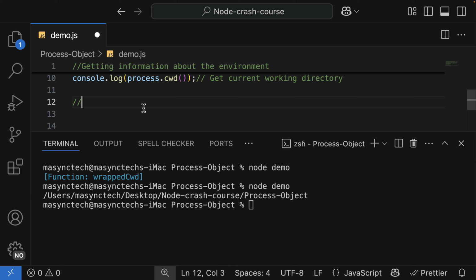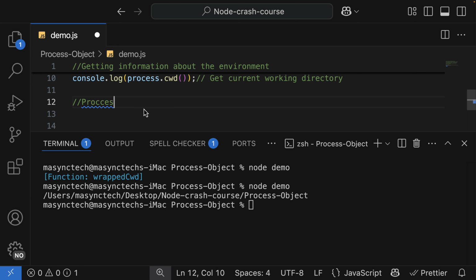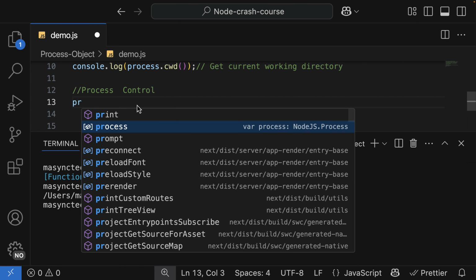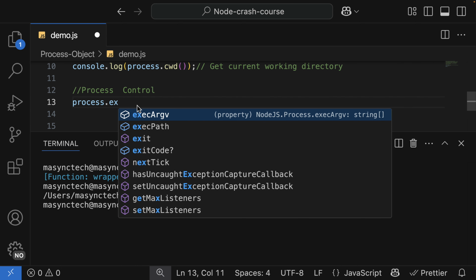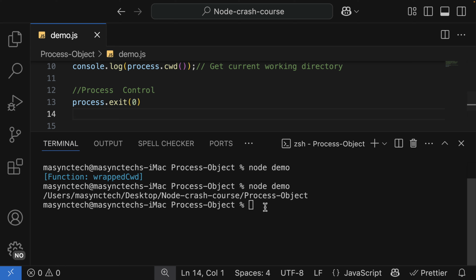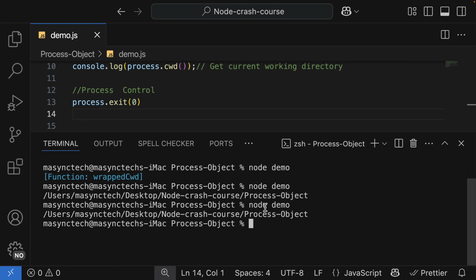You also have the process control. For the process control, we can exit the process, and 0 is equal to success, and non-zero is equal to failure. So in here, I'm going to say process.exit. If I pass in 0, it simply means success, and non-zero means failure. So we can use this one to exit the application.